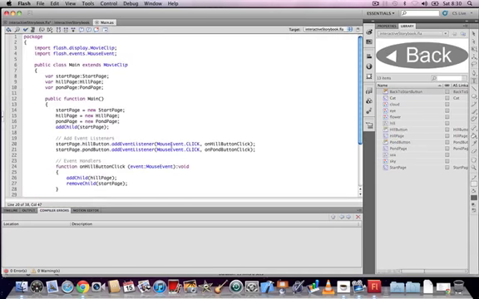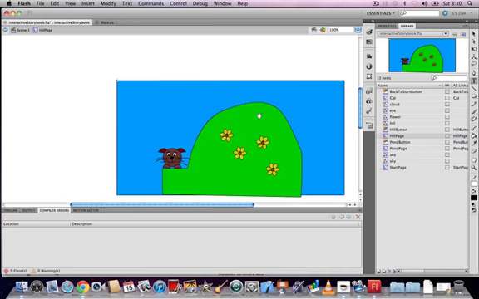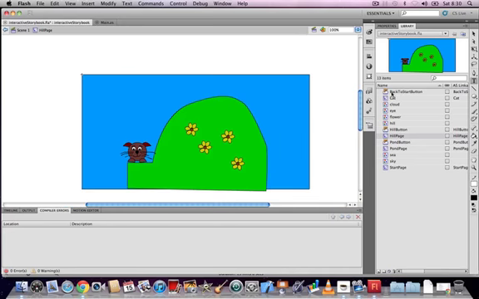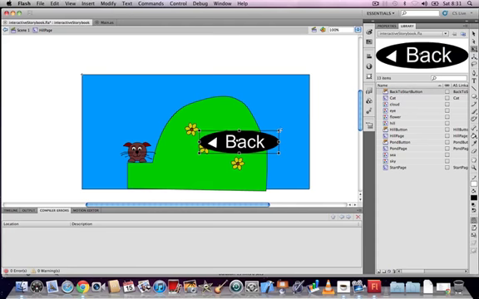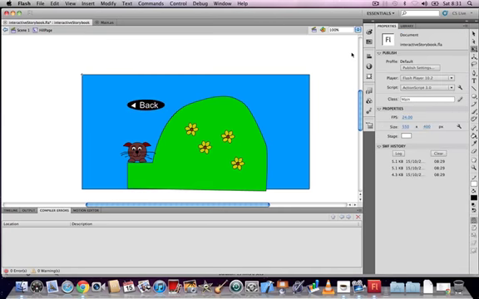Edit the pond page symbol and create a new layer called Buttons in the same way. And add an instance of the back button to the stage inside the pond page symbol. And once again, name the instance on the stage backToStartButton with a small b and camel case for the rest. Return to the main ActionScript file. Make sure you save your Flash file first.